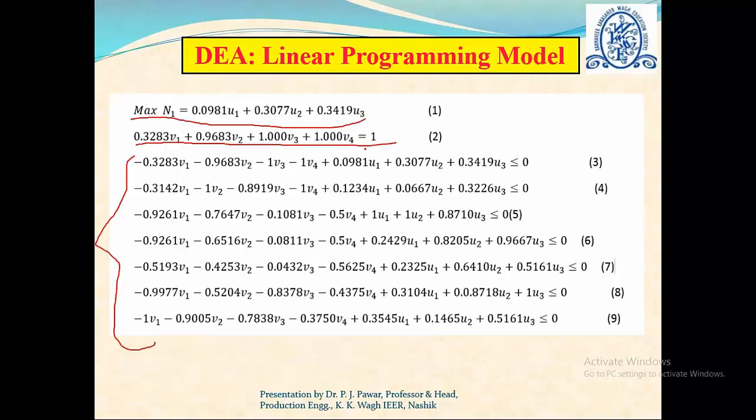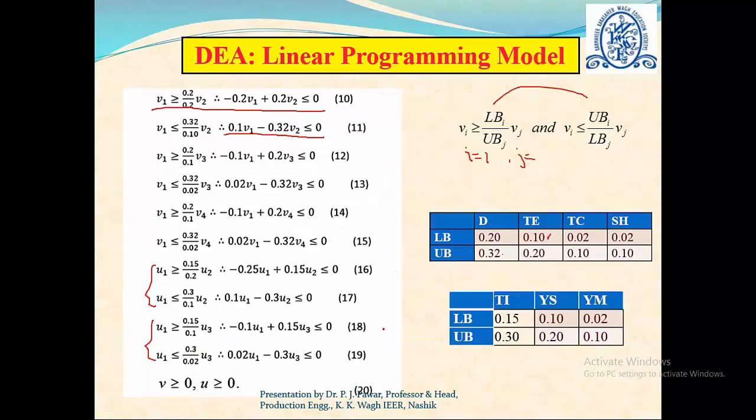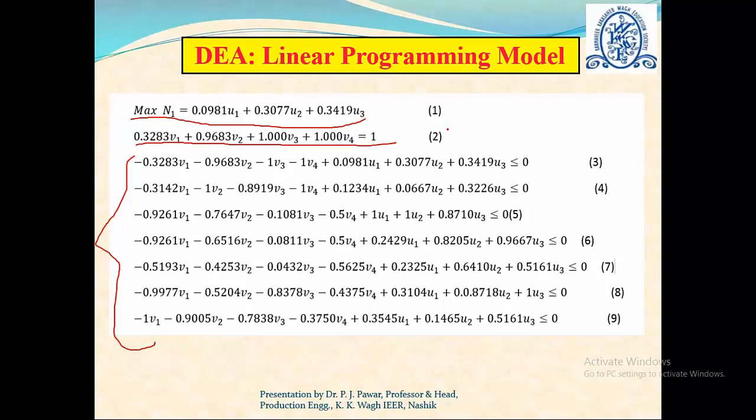So here we already have these 8 constraints plus these 10 constraints, so 18 constraints. The last constraint is to satisfy that the values of V and U must be greater than or equal to 0. So there are a total of 20 constraints over here and one objective function. This is how a linear programming model is formed for data envelopment analysis, and this step is a very important step. Here we have one objective and 20 constraints.